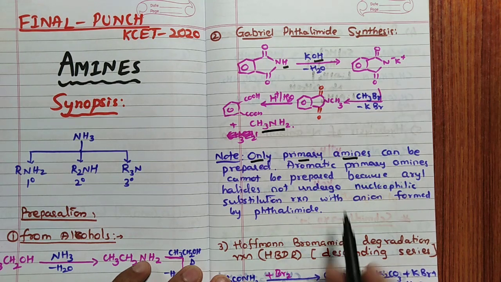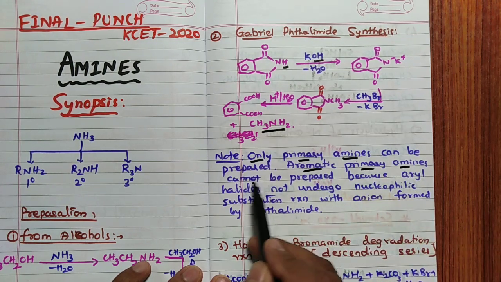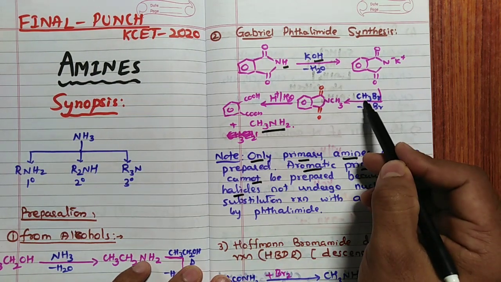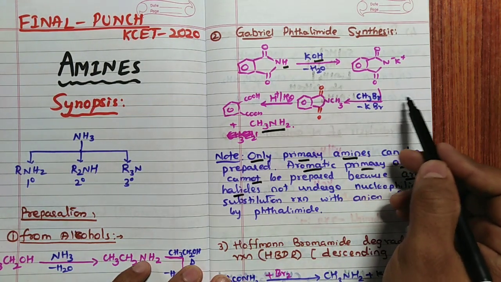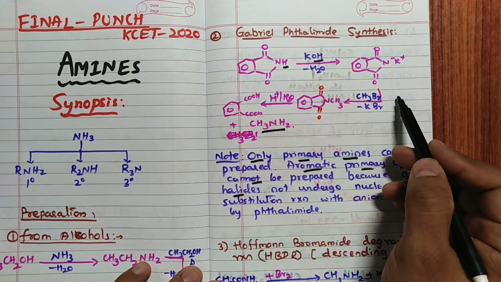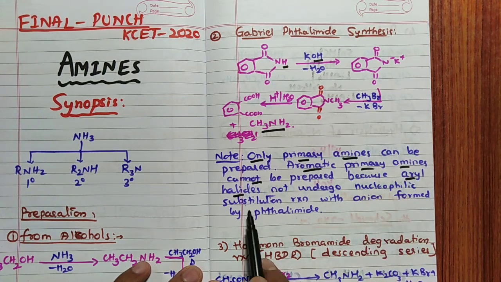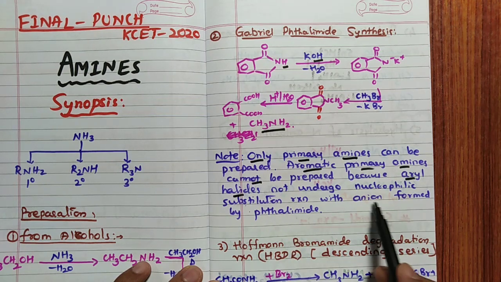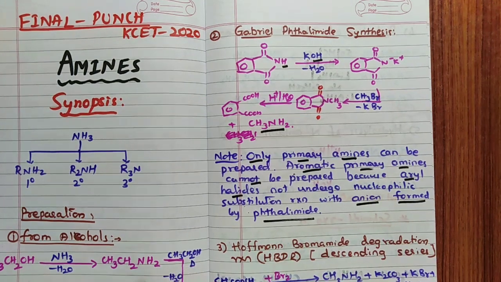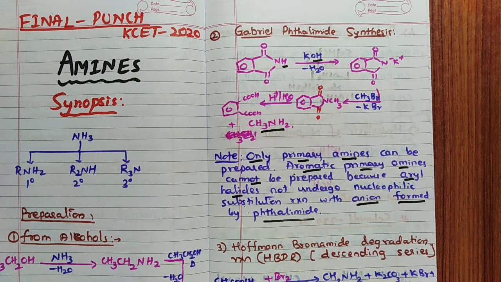Important to note down is that aromatic primary amines you cannot prepare, because instead of CH3Br I have to take an aryl halide, C6H5Cl, chlorobenzene or bromobenzene. In such a case, remember, it never undergoes nucleophilic substitution reaction with the anion formed by phthalimide. So this is the reason aromatic primary amines do not undergo this reaction.